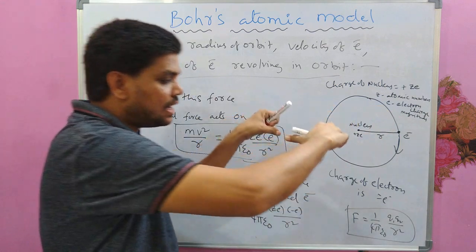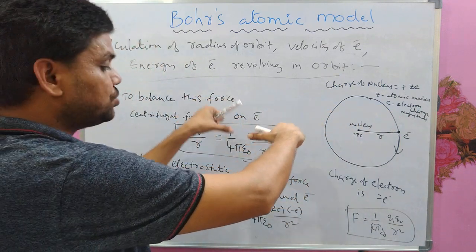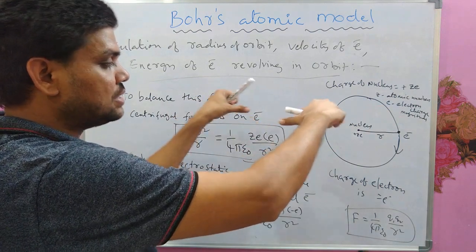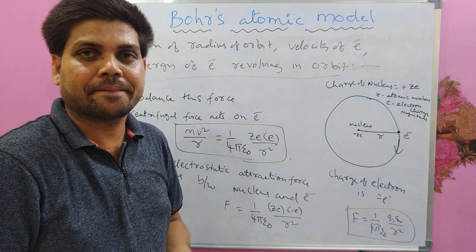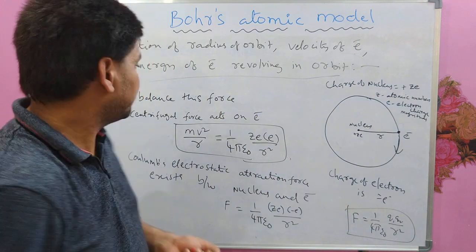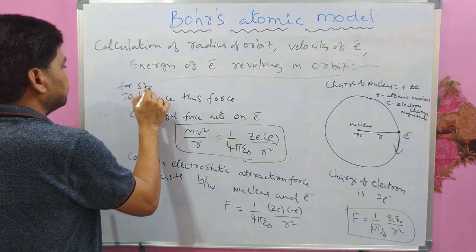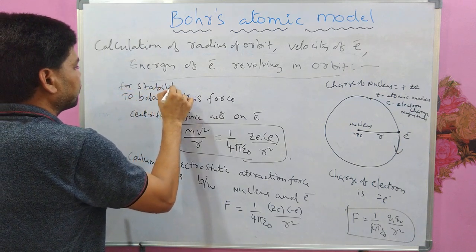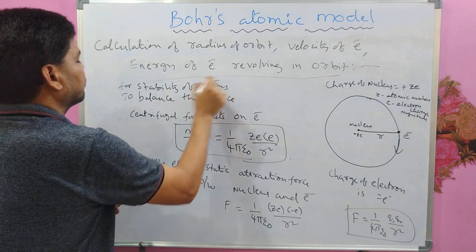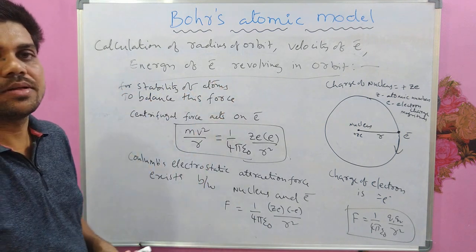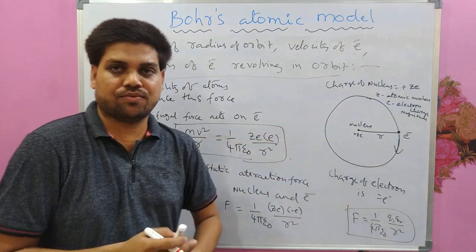They are balanced such that the magnitudes of those forces are balanced in such a way that the atom is stable. So, for stability of the atom, centrifugal force balances the electrostatic force.